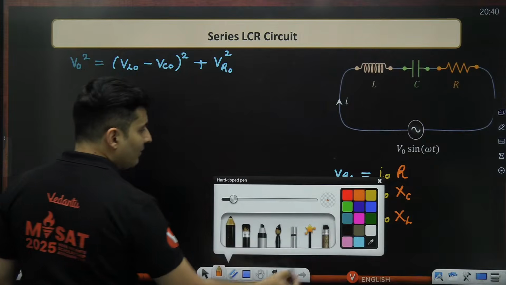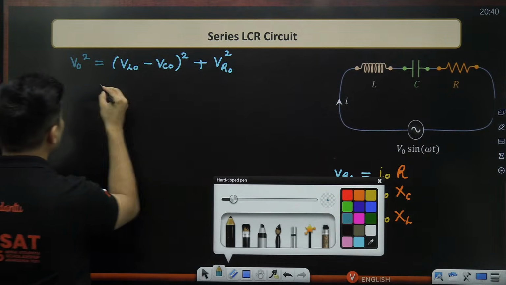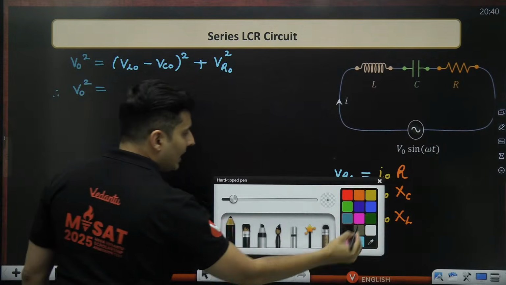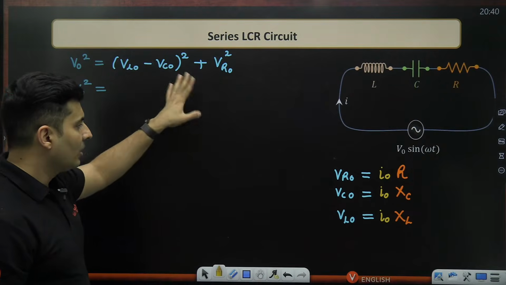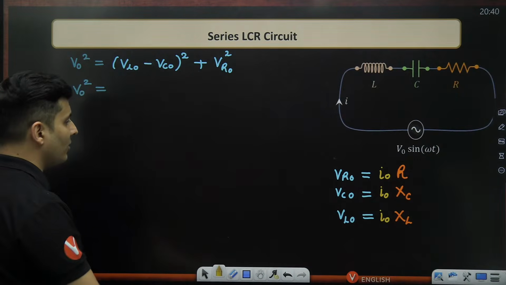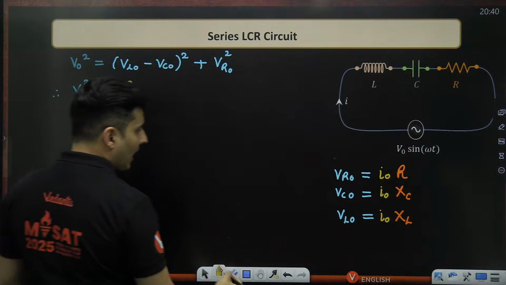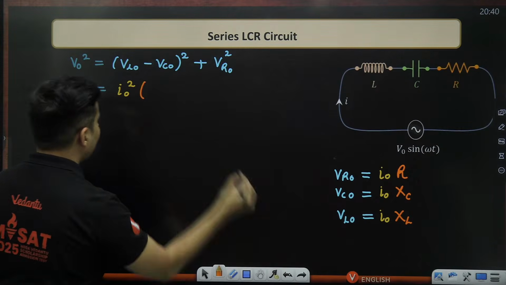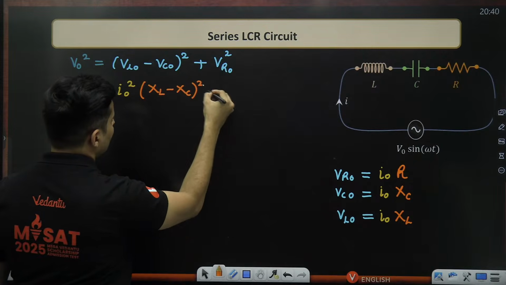So we are going to have over here V naught square equal to, as it is, VL naught, VC naught, and VR naught. Everything has I naught square common, if you notice. So I'll have I naught square over here, and inside the brackets, I'm going to have XL minus XC whole square.